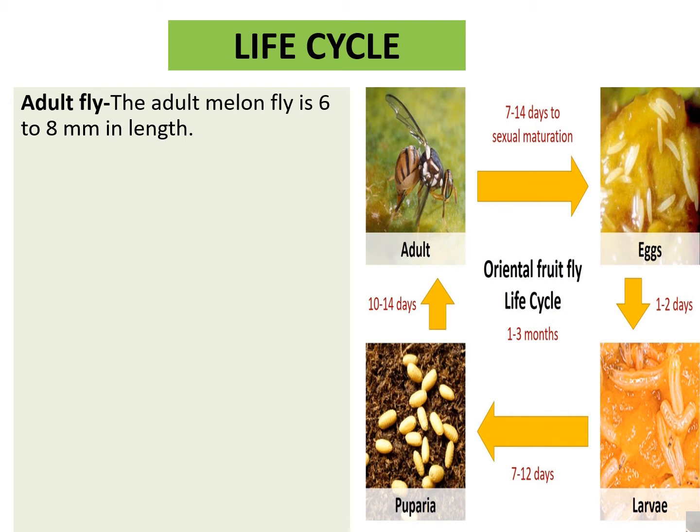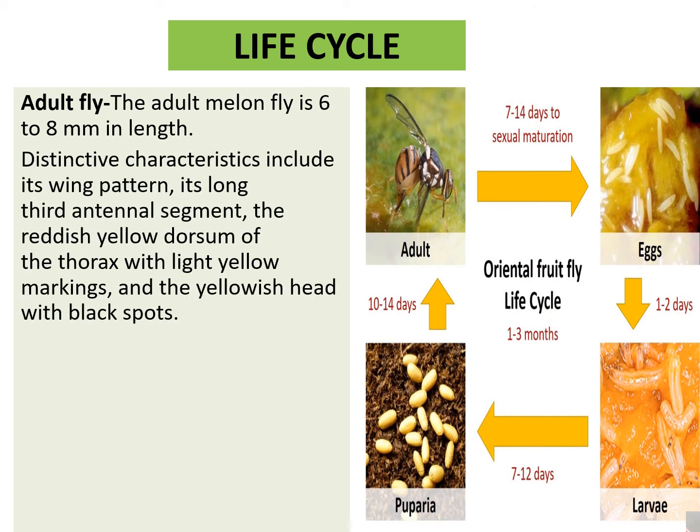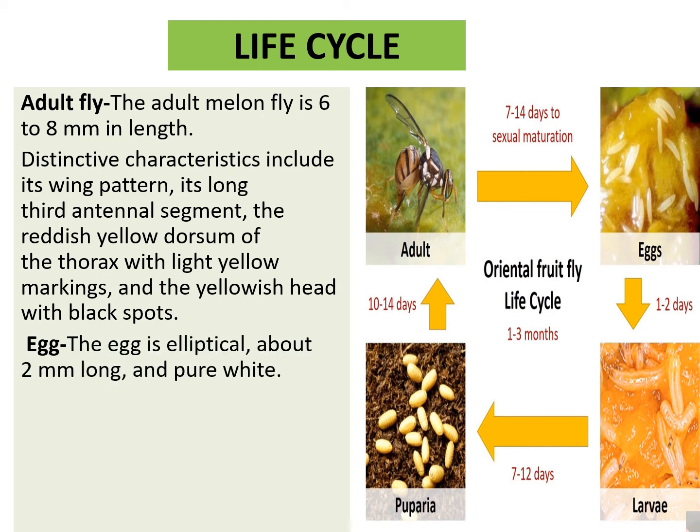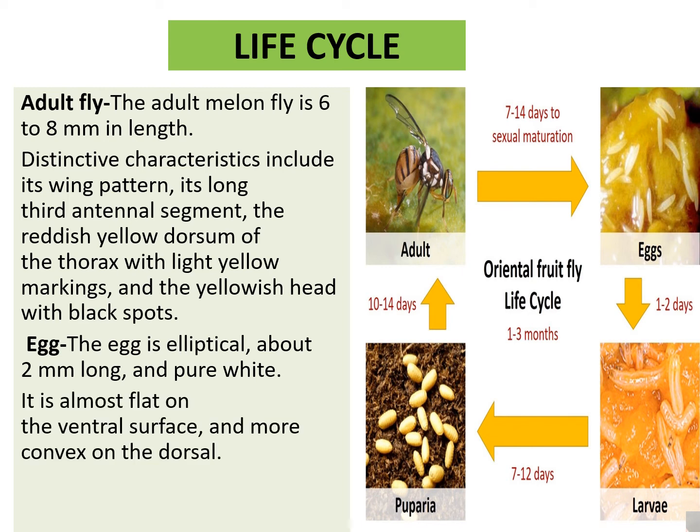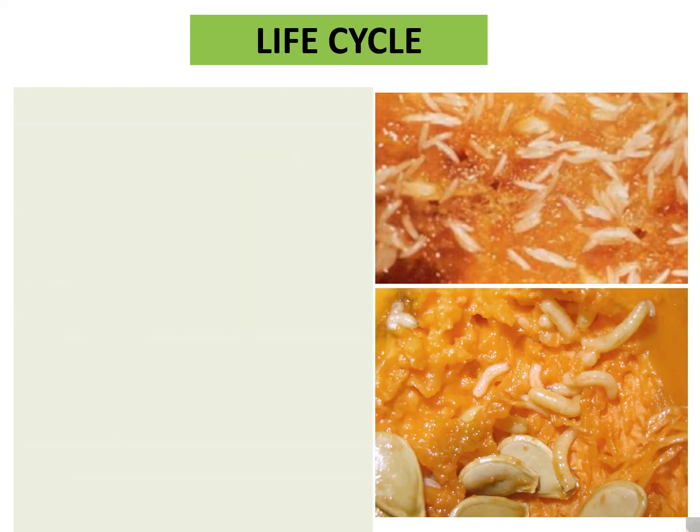The adult fly is 6 to 8 mm in length. Distinctive characteristics include its wing pattern, its long third antennal segment, the reddish yellow dorsum of thorax with light yellow markings, and yellowish head with black spots. Egg. The egg is elliptical, about 2 mm long and is pure white. It is almost flat on the ventral surface and more convex on the dorsal. The eggs are often somewhat longitudinally curved.